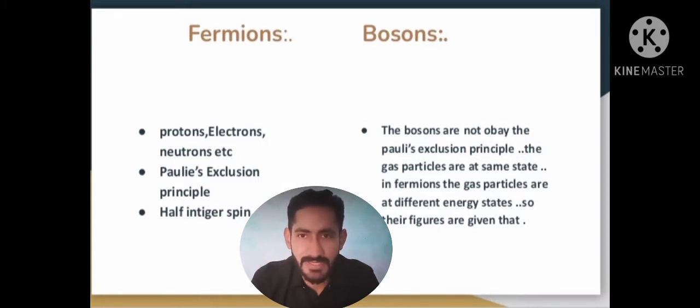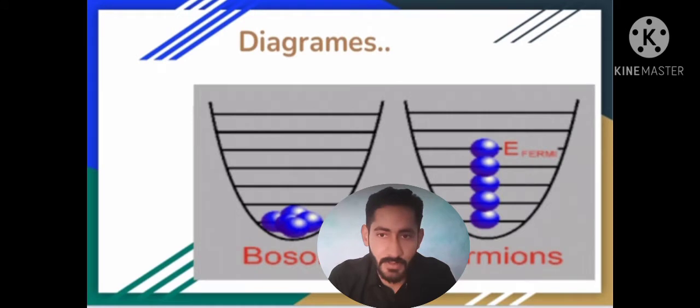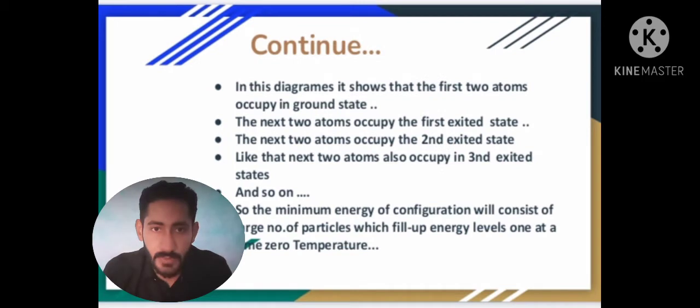The gas particles are in the same state. Instead of fermions, they are in the same state of gas molecules. In the figure, we will discuss bosons and fermions. In this figure, bosons are at the same state. The gas molecules are in the ground state. Instead for fermions, the molecules are at different states like first state, second excited state, and third excited state.